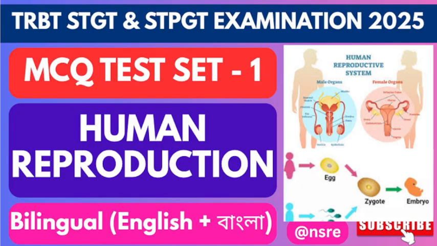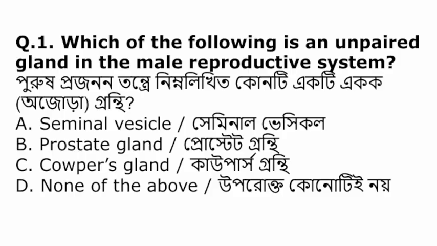In this video we are going to discuss some important MCQ questions based on the previous year question paper patterns, and today's topic is human reproduction. So let's begin. The first question is, which of the following is an unpaired gland in the male reproductive system?